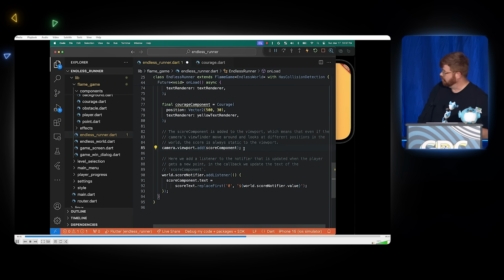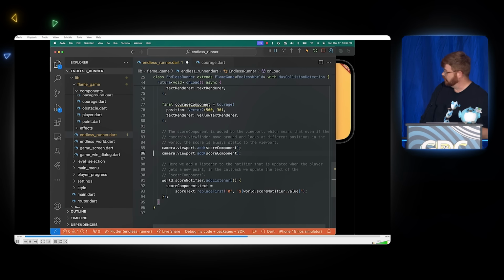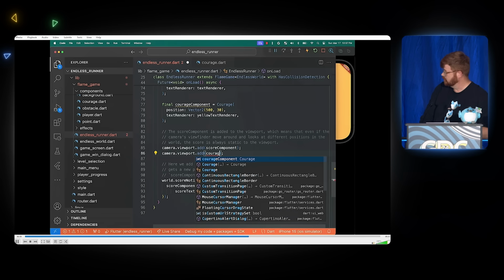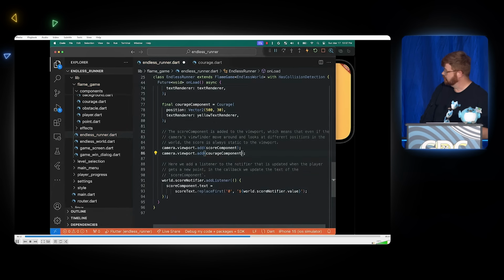Now I'm going to add it to the camera's viewport, just like is being done with the score. There we go. And then the last thing I need to do, you can see this is another listener pattern here. This is a little method that's watching the score, and it gets called whenever the score changes. And so it's already being used to update the text for the score. I'm going to piggyback on that.